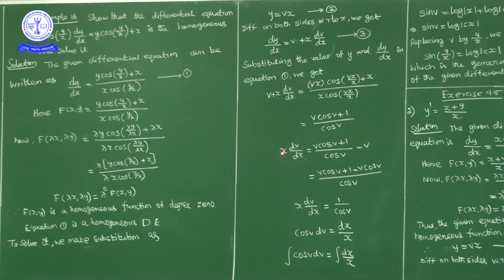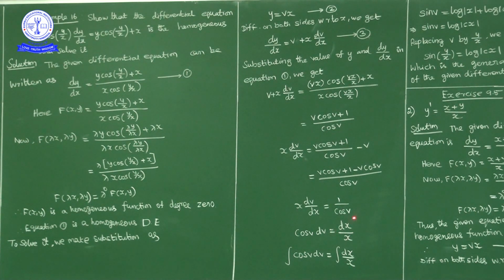So what we get, x times dv upon dx equal to v cos v plus 1 upon cos v minus v. Take LCM. LCM is cos v. So v cos v plus 1 minus v cos v. So minus v cos v plus v cos v cancel. Okay. So what we have, x into dv upon dx equal to 1 upon cos v. Write cos v this side and x and dx this side. So what we get, cos v dv is equal to 1 upon x dx.